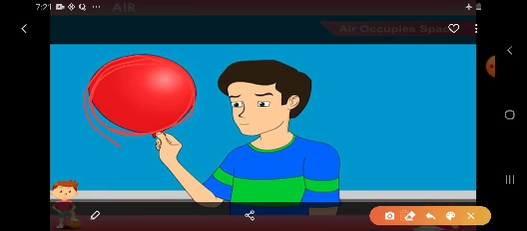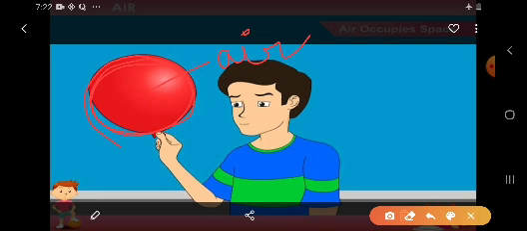Why does the balloon get a proper or definite shape? It is only because of the air which is blown into the balloon. So in this way we can prove that air occupies space. As the boy started blowing air into the balloon, it started becoming bigger and bigger.